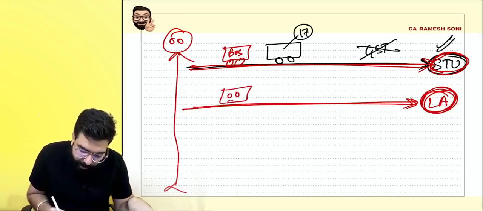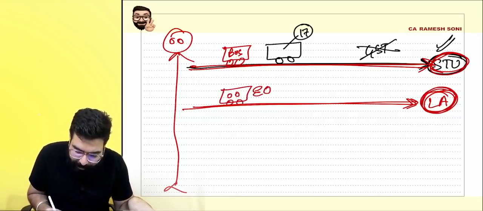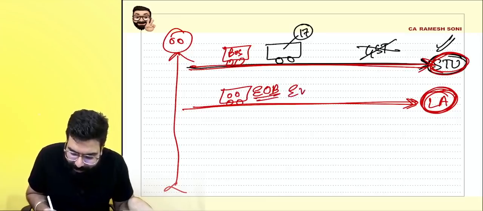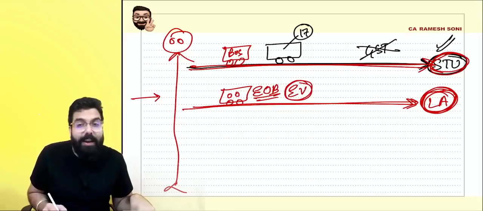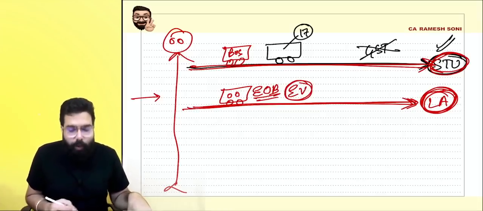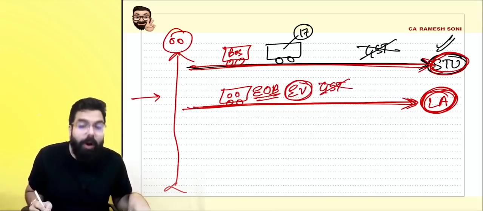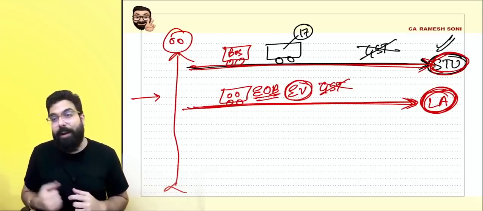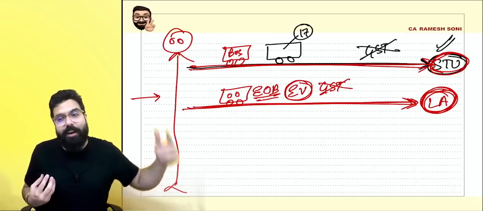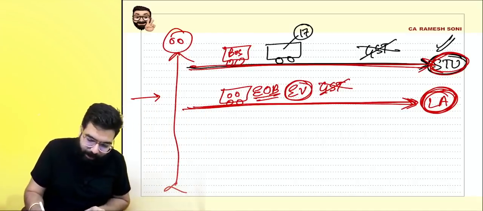This is an electric operated bus. Basically, an electric vehicle. The government wants to promote electric vehicles and is telling people, buy electric vehicles and give them to us. If you give it to us, no GST is to be charged by you. The government wants to go green, and is telling people, let's not invest, let's tell people to buy and give it to us and not charge any GST. GST not required.